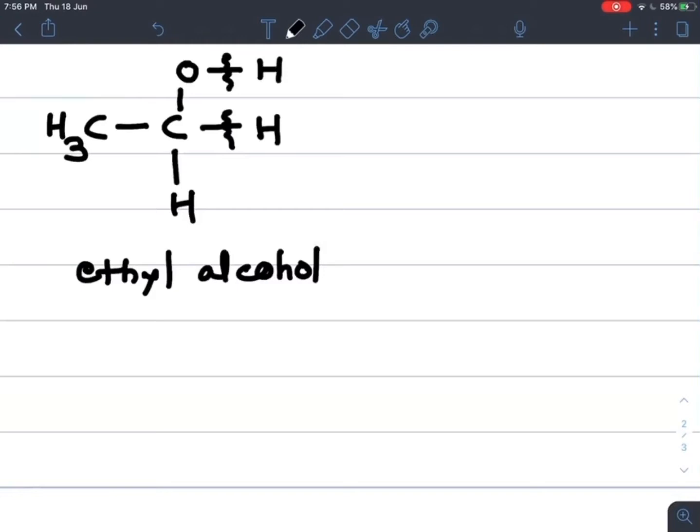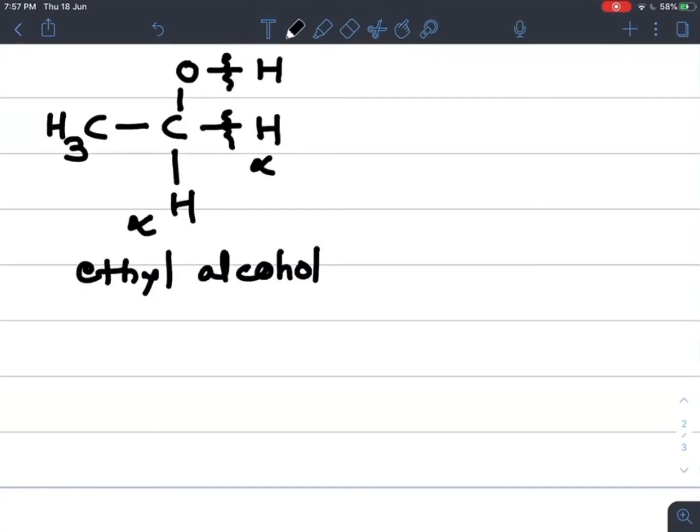So what is meant by alpha hydrogen atom? The OH group is attached to this carbon atom, and this is the alpha carbon. The carbon directly attached to the functional group is the alpha carbon, and the hydrogens attached to it are nothing but alpha hydrogens. In this compound, this is one alpha hydrogen and this is the other alpha hydrogen. So ethyl alcohol contains alpha hydrogen, and that's why it undergoes oxidation.